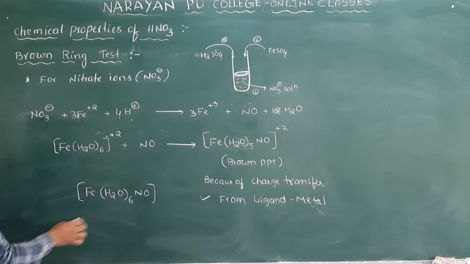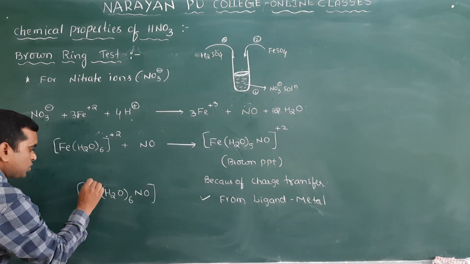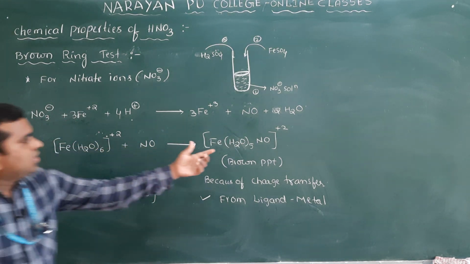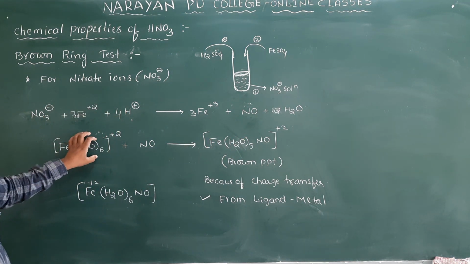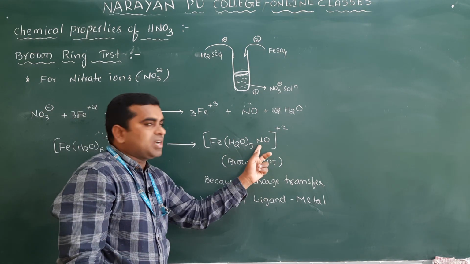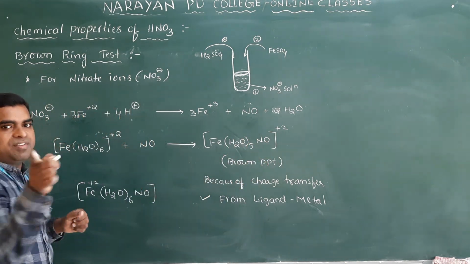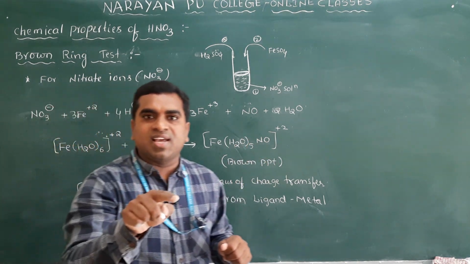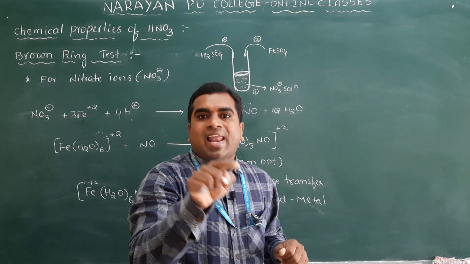Clear? So actually the plus 2 belongs to iron, because H2O is a neutral molecule. Plus 2 belongs to which one? Iron. But later what has entered? NO. You know, I already mentioned previously, NO is an odd electron molecule.